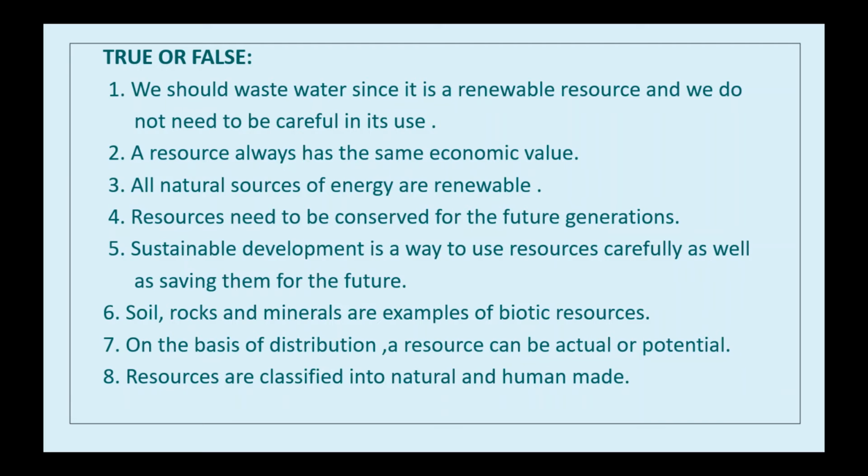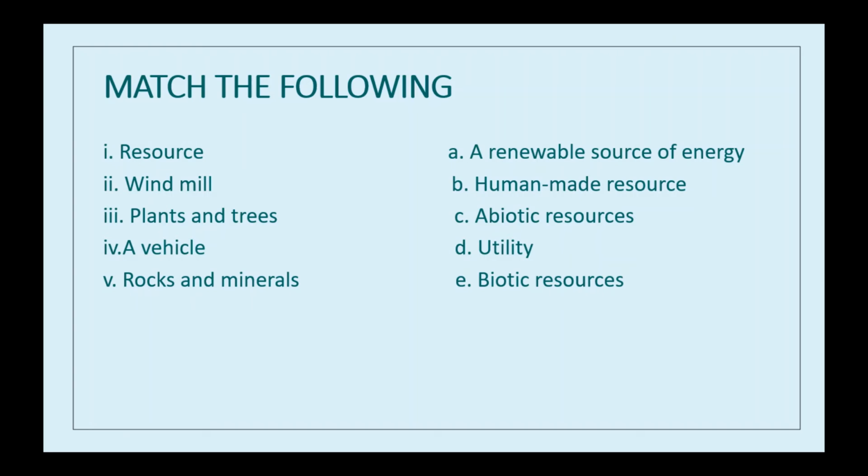Okay, fine. Now let's see the match the following. See here: windmill, plants and trees, a vehicle, rocks and minerals; and a renewable resource of energy, human made resource, abiotic resources, and biotic resources.